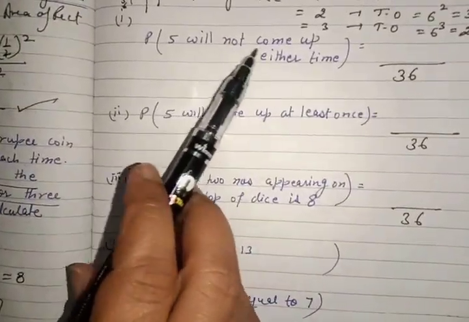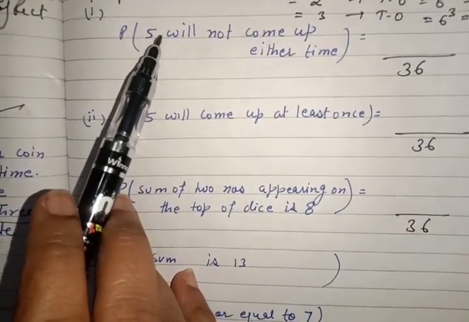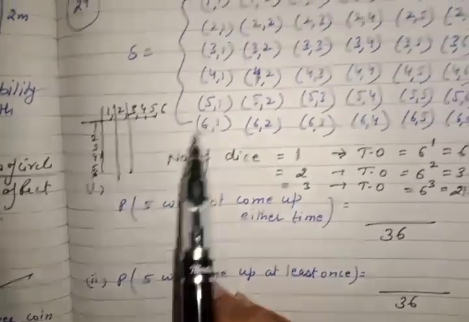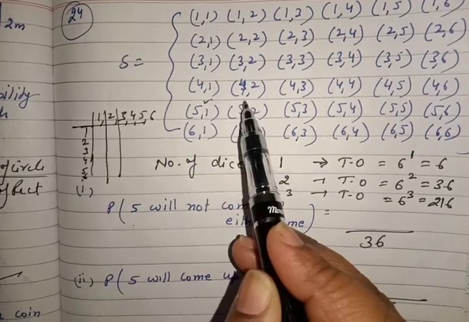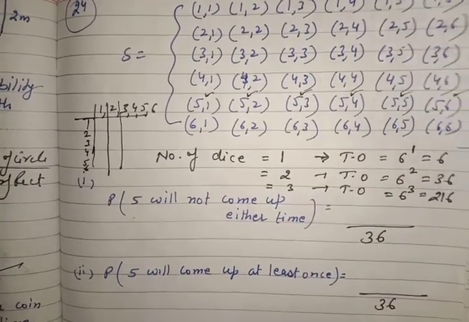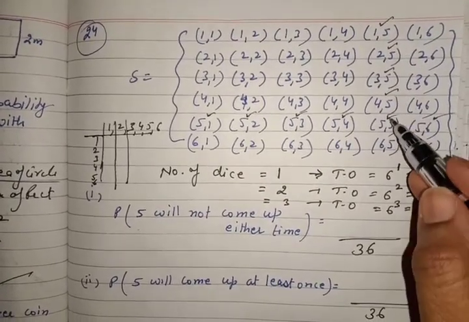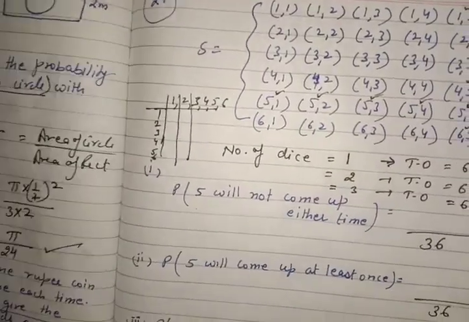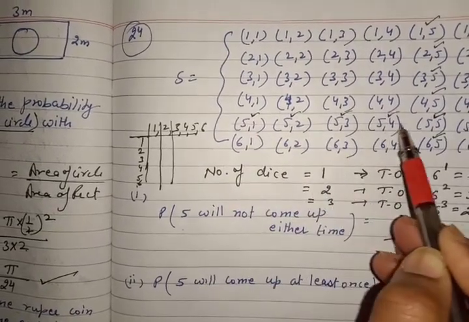5 will not come up either time. So first of all, see how many times 5 comes. See this side. Just see the line of 5. This is the line of 5. 5,1; 5,2; 5,3; 5,4; 5,5; 5,6. And from this side also 1,5; 2,5; 3,5; 4,5; 5,5 and 6,5. If I want to draw this line here, just see all these numbers.